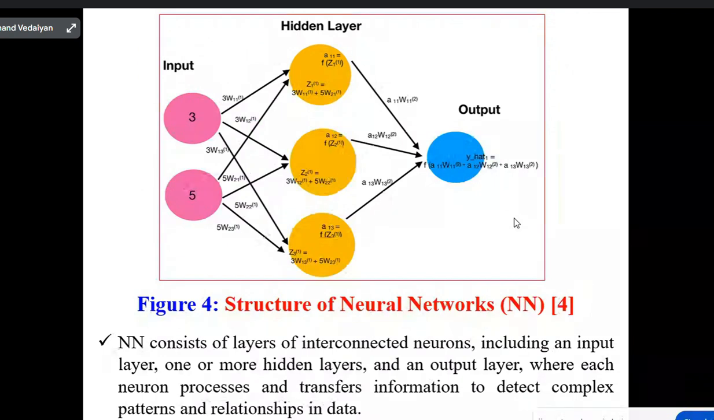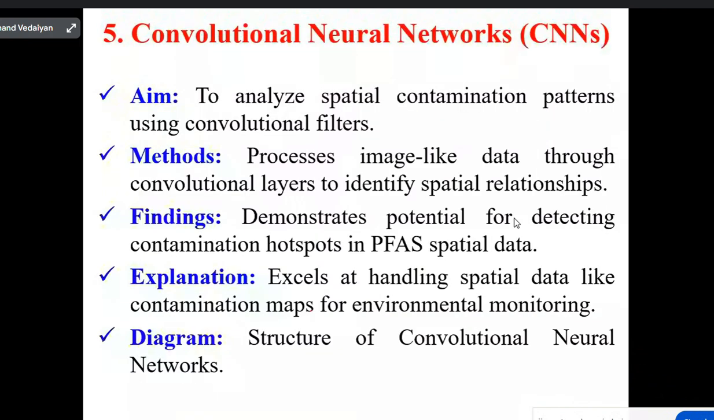with the help of arrows, from 3 to the remaining functions like input layers, hidden layers, more hidden layers and an output layer, where each neuron processes and transfers information to predict complex patterns and relationships in data. The hidden layer consists of both features of the input layer, and here we are performing fine tuning of parameters.